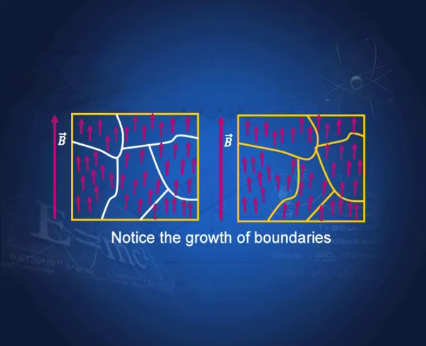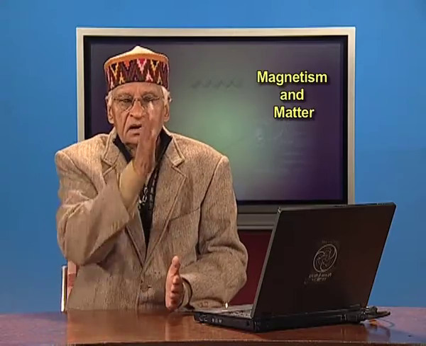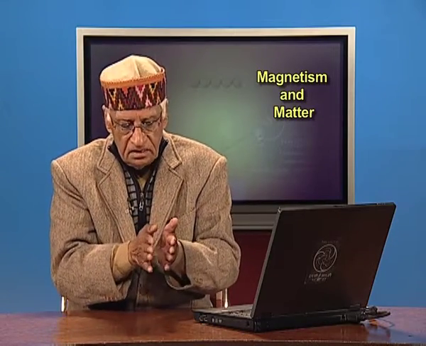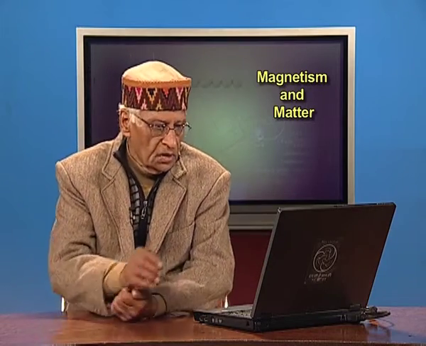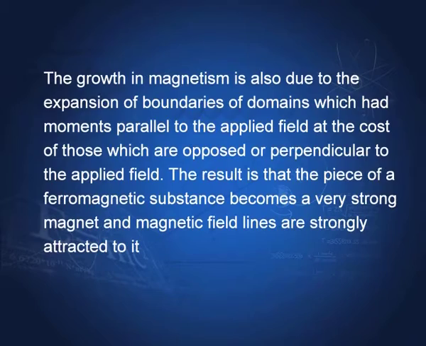So, you can see that this line was here, and the wall has become here. So, the domains also expand. The result is that the piece of a ferromagnetic substance becomes a very strong magnet, and magnetic field lines are strongly attracted to it.